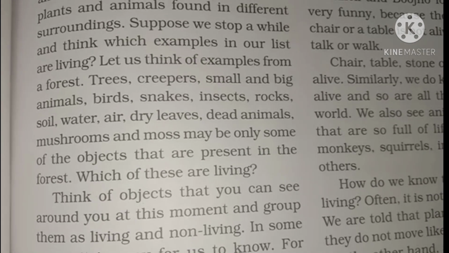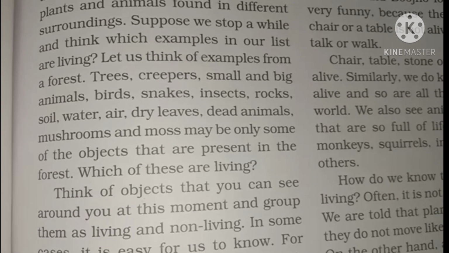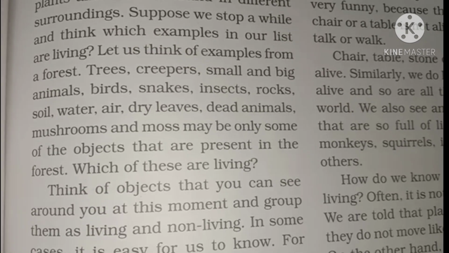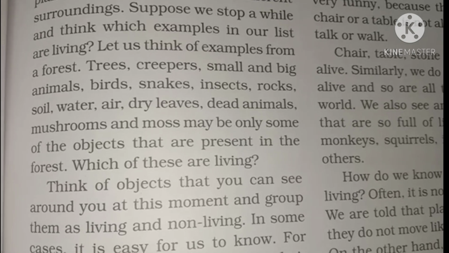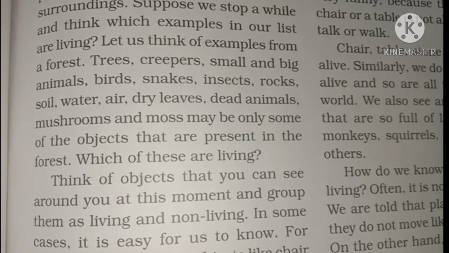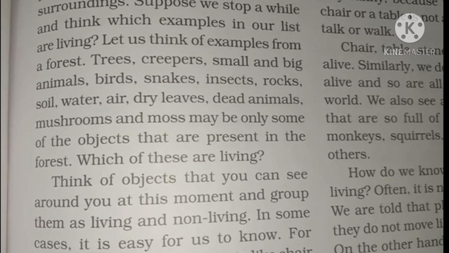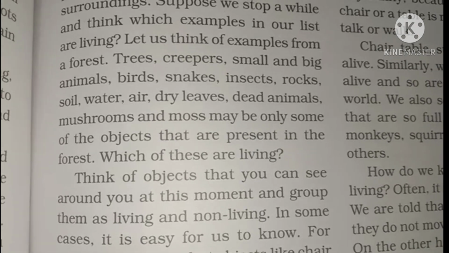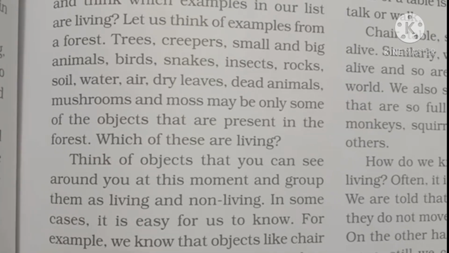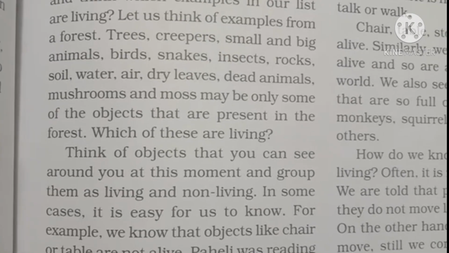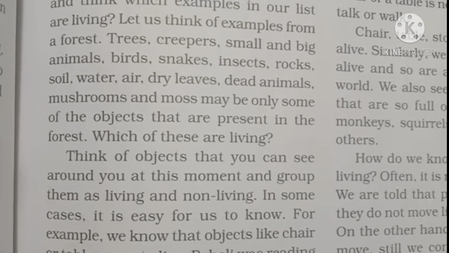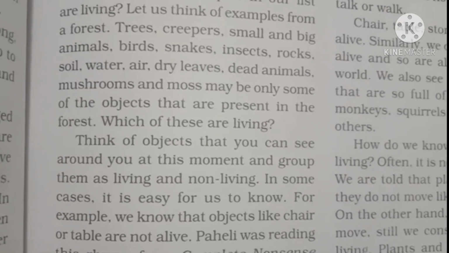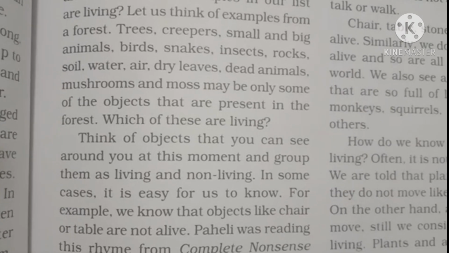It has trees, creepers, small and big animals, birds, snakes, insects, rocks and soil, water, air, dry leaves, dead animals, mushrooms and mosses. Maybe only some of these objects are present in the forest. Which of these are living? From the given examples, you come to know that trees, creepers, animals, birds, snakes and insects are all living, whereas rock, soil and water are non-living as they do not show growth or movement.